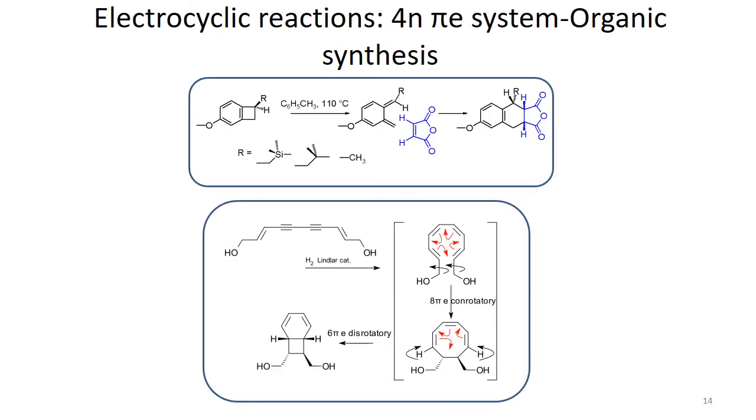Okay, here we are talking about the applications of these 4n and 4n plus 2 pi electron systems in organic synthesis. If you look at the first example here, an often studied electrocyclic reaction is the conrotatory thermal ring opening of benzocyclobutene. The reaction product is very unstable. It is ortho-quinodimethane. We have this type of intermediate here, but it is quite unstable.